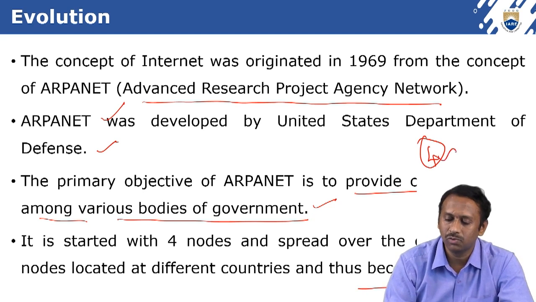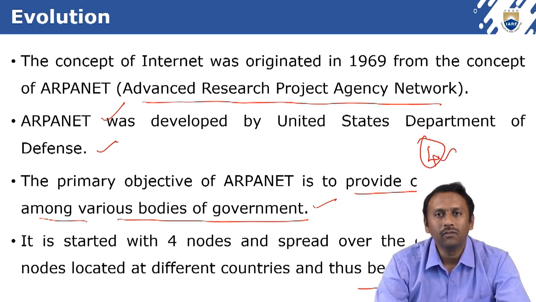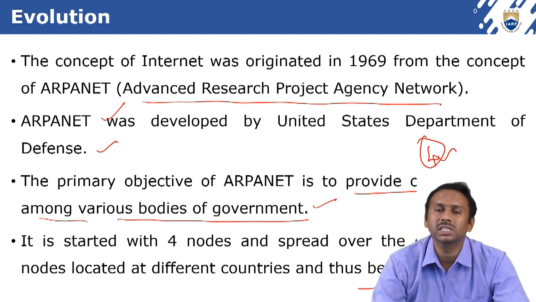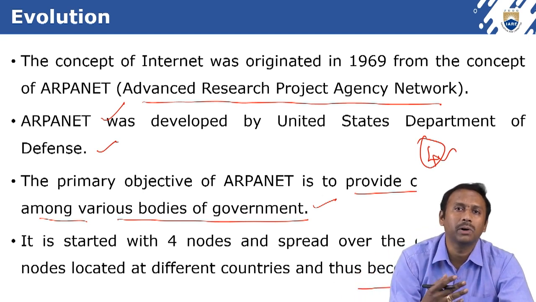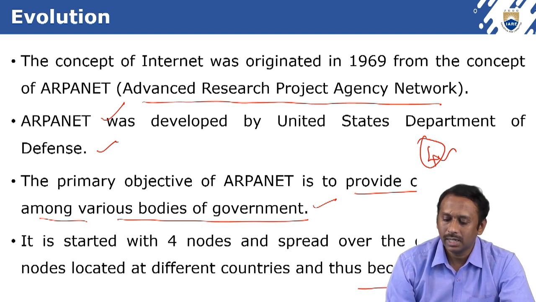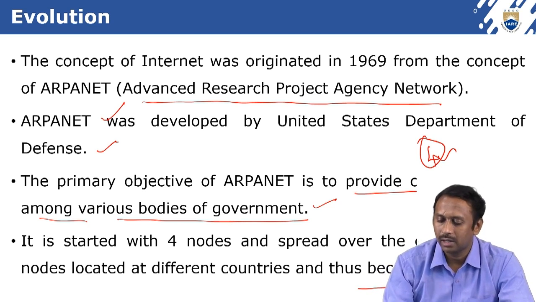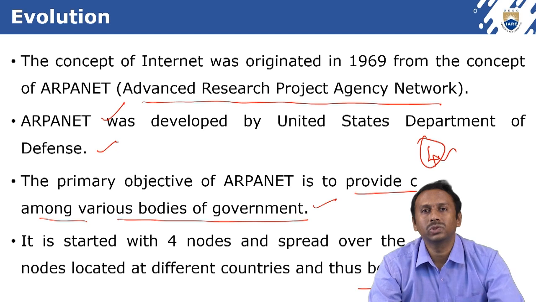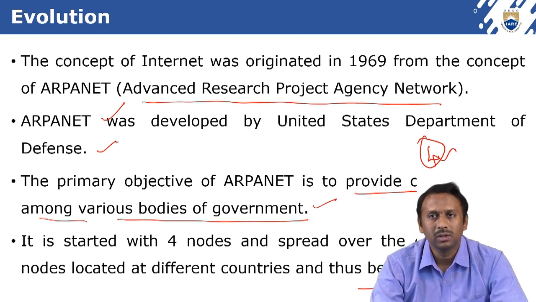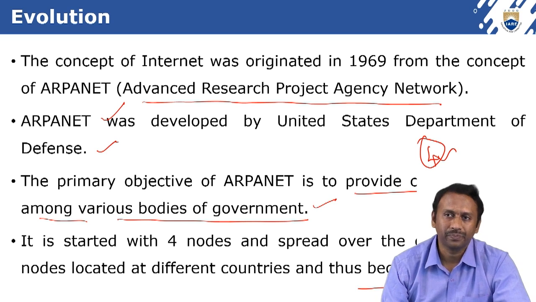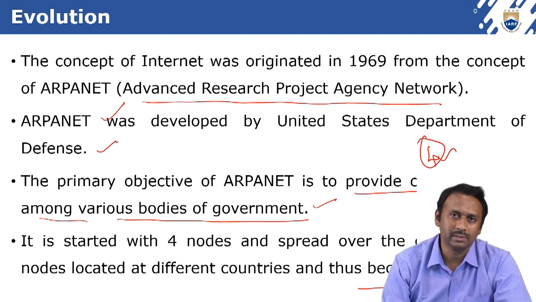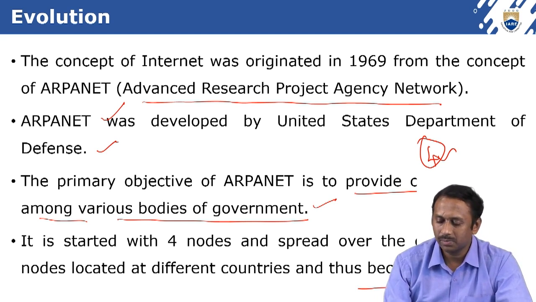Like this, they started with 4 systems, and later, once it was successful, they transmitted data from one system to another, that is from one department to another department, and later they enhanced it to 23 nodes. And these 23 nodes are not only in the US, they are in different countries, right? And this became the internet, capital I.